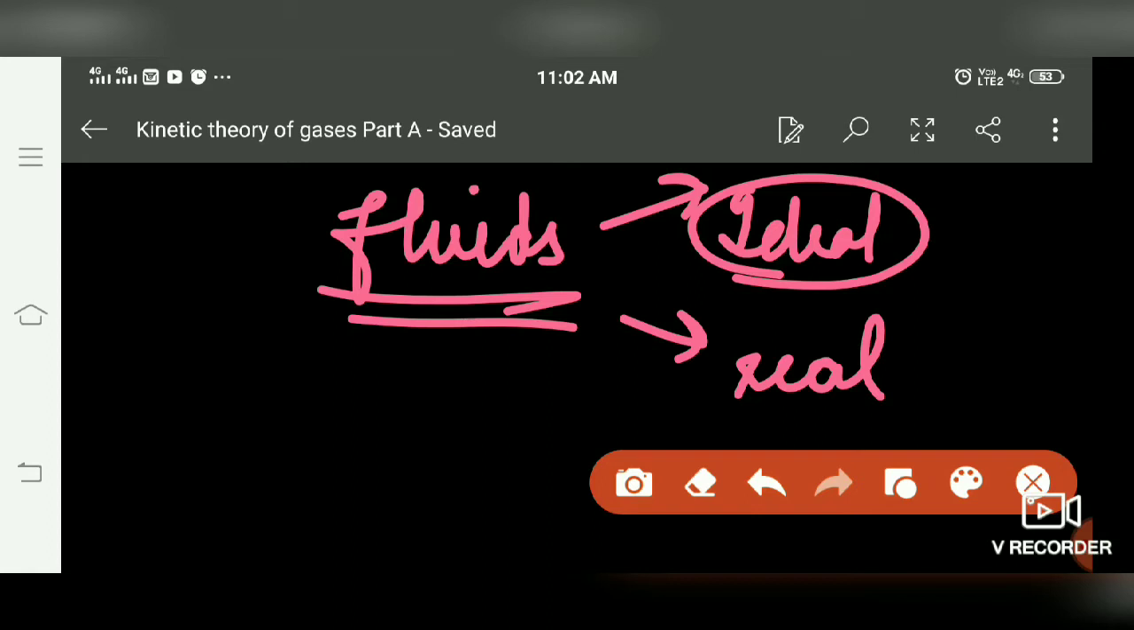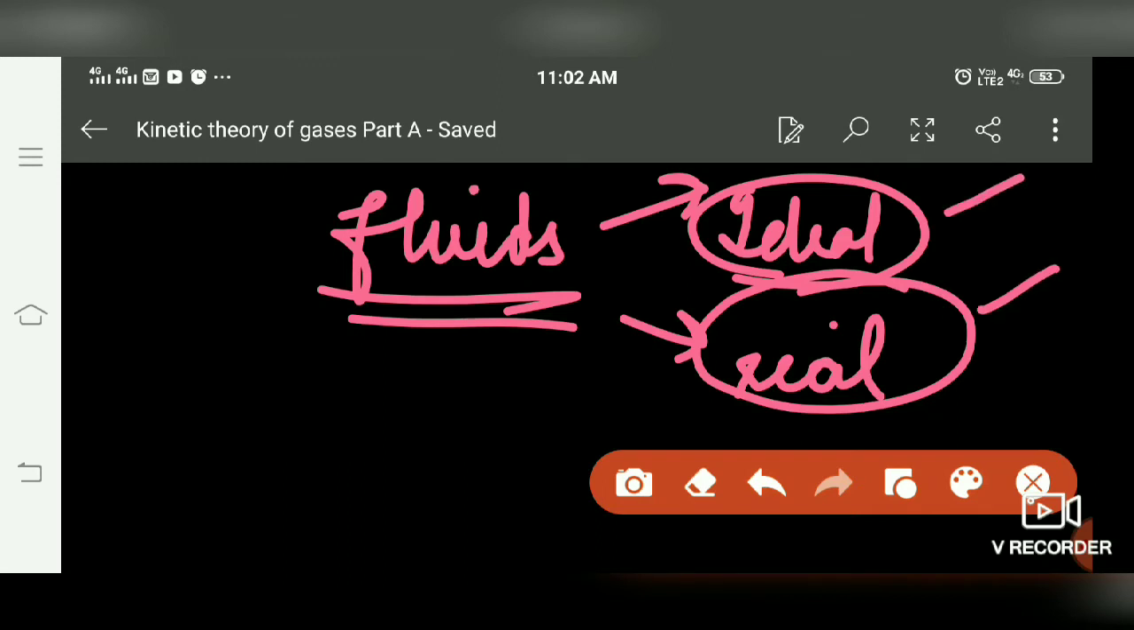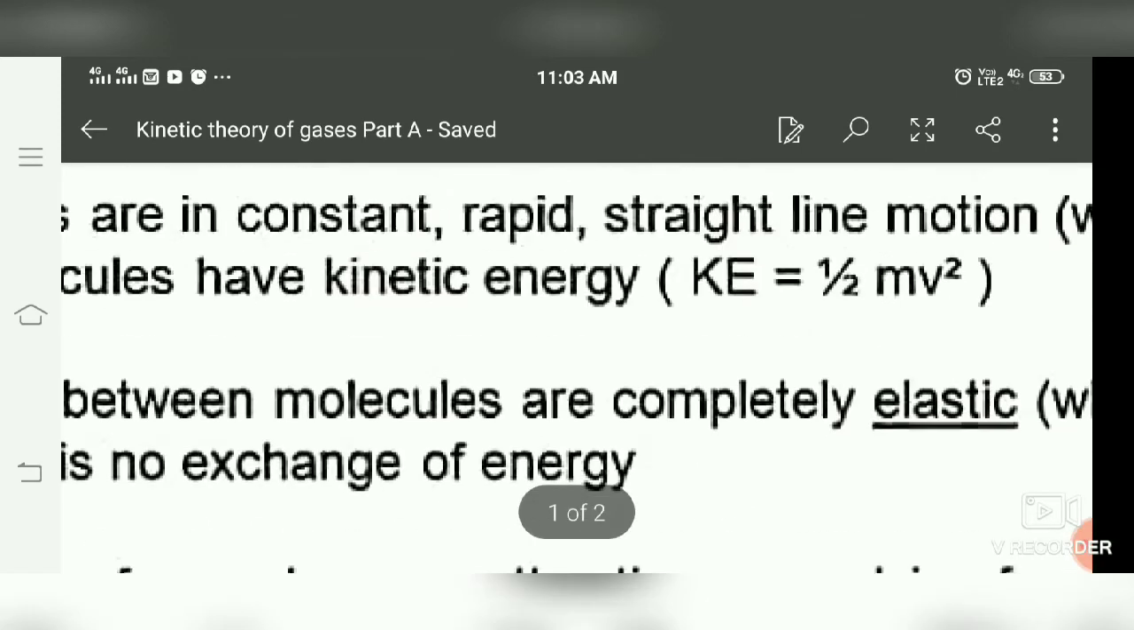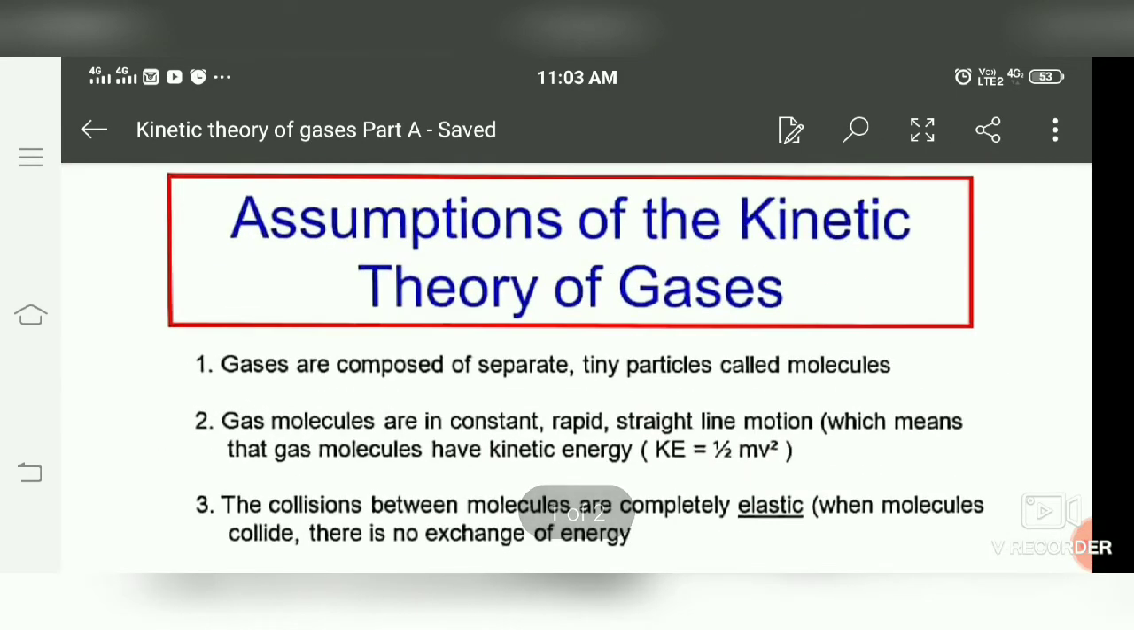But in actual reality, gases are not like that. Real gases have some forces, van der Waals forces, between them, and if we consider their size, it's not a point size, it's not negligible. They also exert pressure on each other and on the wall of the container. And apart from this, they have different equations of thermodynamics.